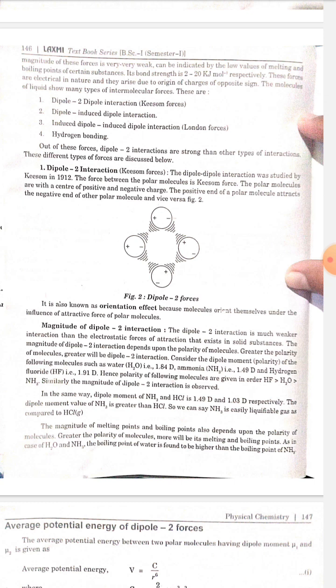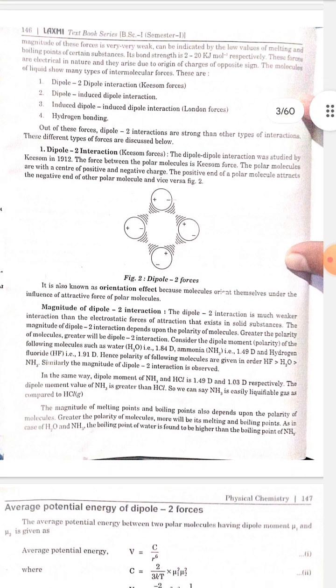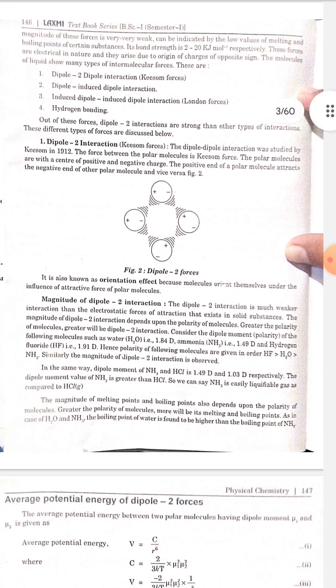In the same way, dipole moment of ammonia and HCl is 1.49 and 1.03 respectively. The dipole moment value of NH3 is greater than HCl, so we can say NH3 is an easily liquefiable gas as compared to HCl gas. The magnitude of melting point and boiling point also depends upon the polarity of molecule. Greater the polarity of molecule, more will be its melting and boiling point. As in case of H2O and NH3, the boiling point of water is found to be higher than the boiling point of NH3.